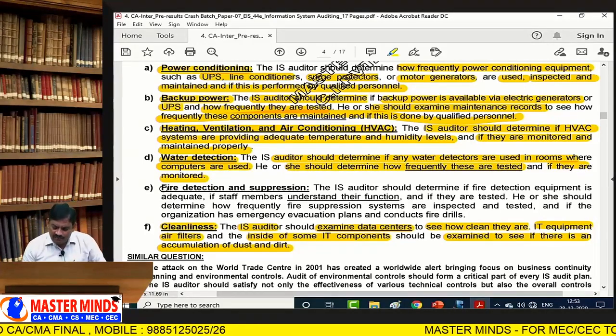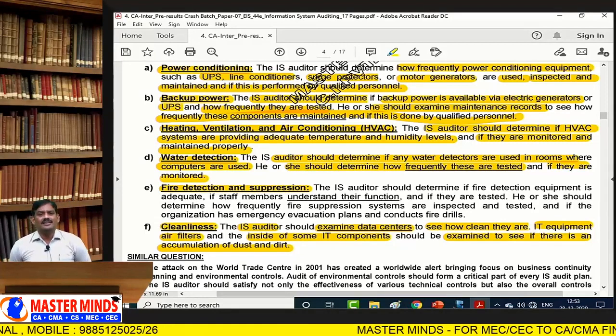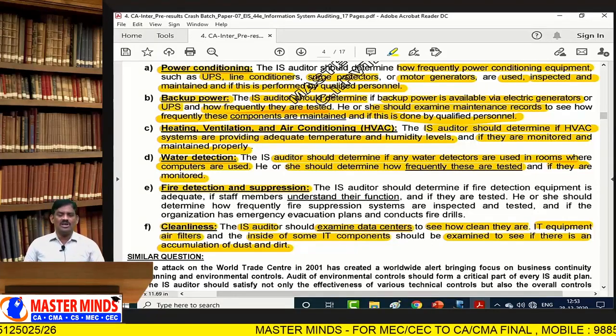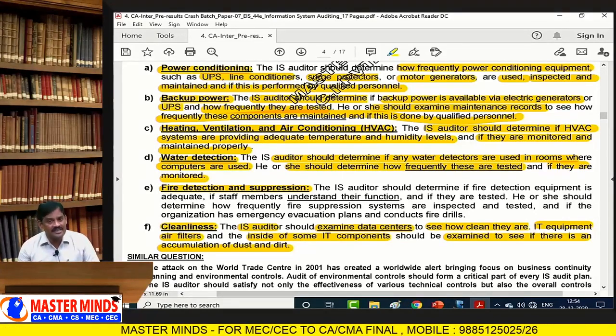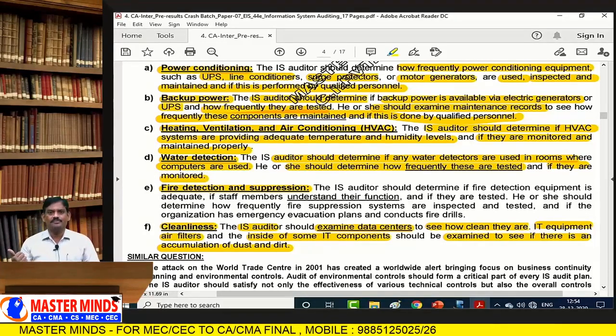Next one is fire detection and suppression. I told you in the case of fire detection, we need to have installation of fire detection alarms or fire detection equipment. Whenever fire is present, the alarm is automatically activated. That is communicated to the security personnel or police.